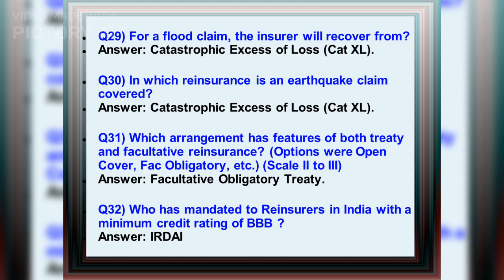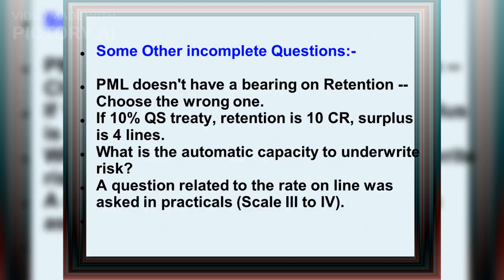Q31. Which arrangement has features of both treaty and facultative reinsurance? Options were open cover, fac obligatory, etc. Answer: Facultative obligatory treaty. Q32. Who has mandated to reinsurers in India a minimum credit rating of BBB? Answer: IRDAI. Some other incomplete questions.